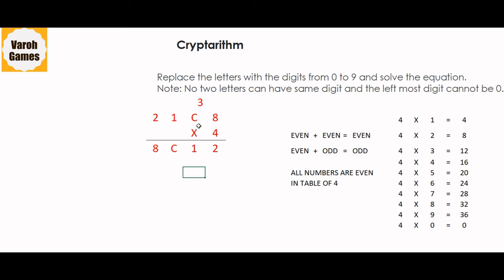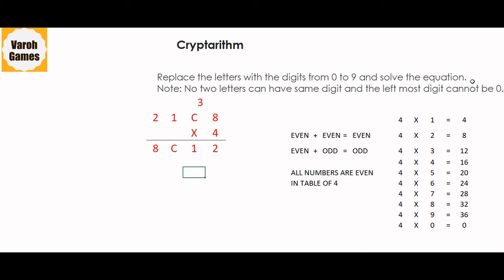Okay. Now only C is left. So we know C into 4 plus 3 gives us an answer which is ending with 1. What could be C into 4? That we can find out if we add 3 to 8 so that it ends with 1.